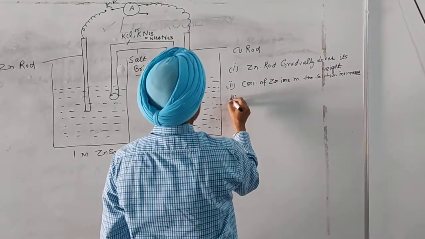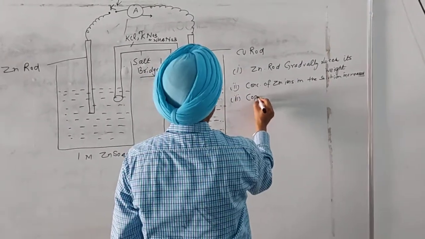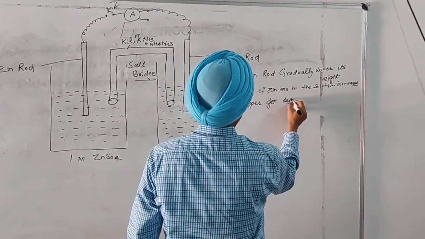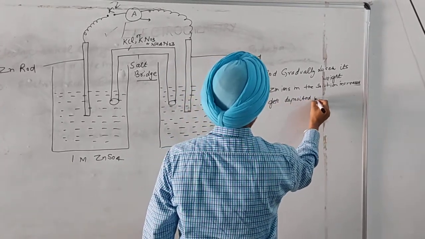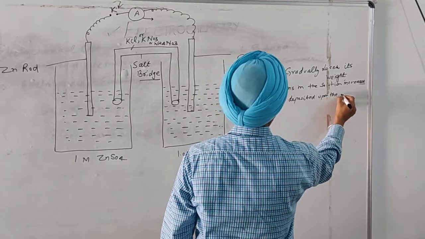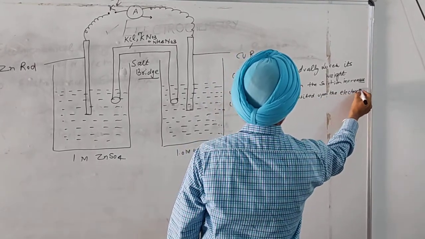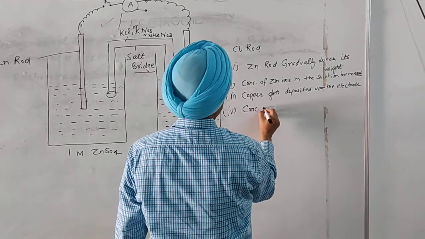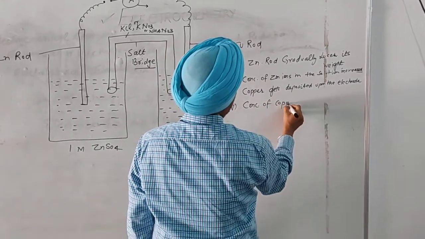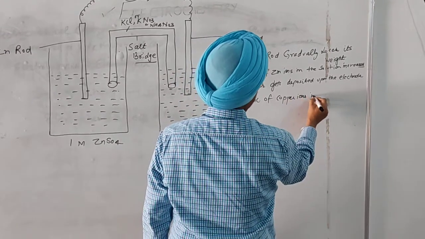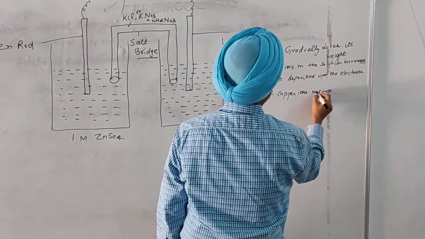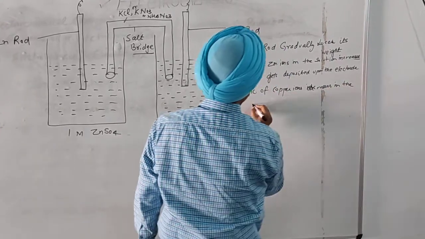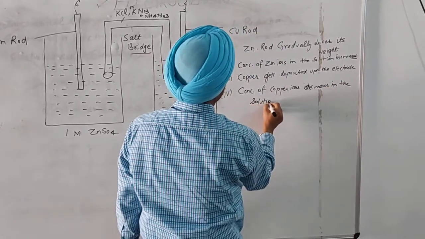Third observation is that copper gets deposited upon the electrode. Fourth observation is that the concentration of copper ions decreases in the solution.